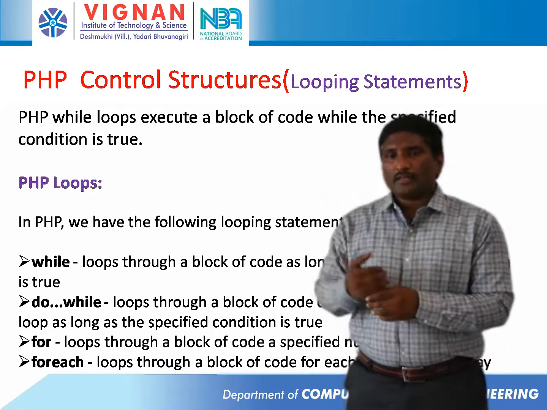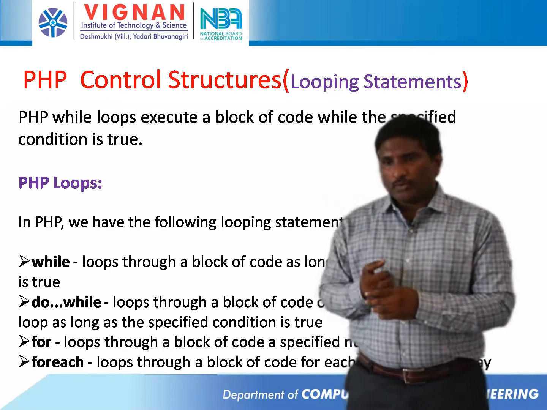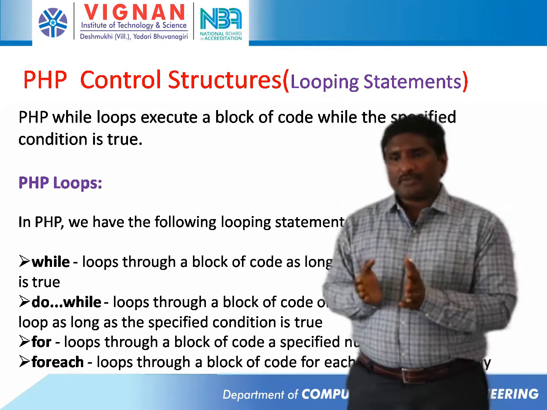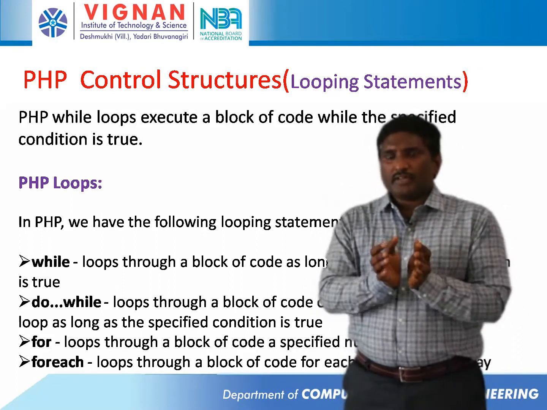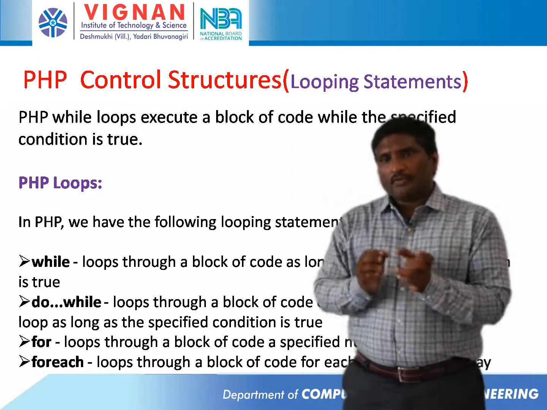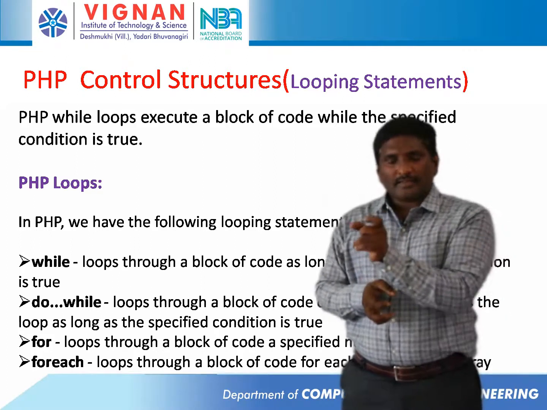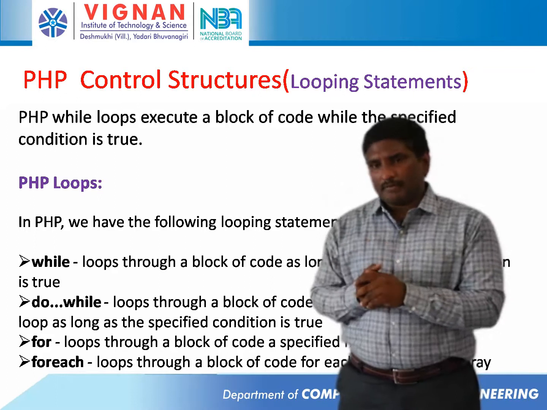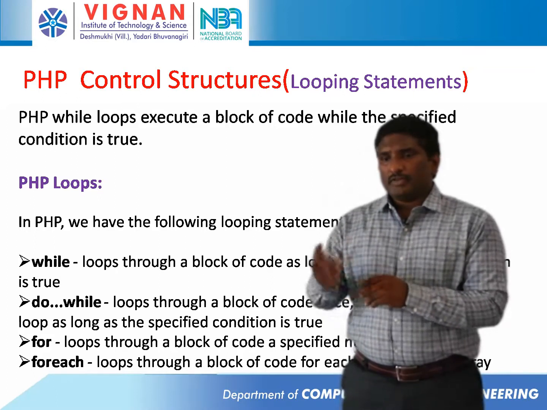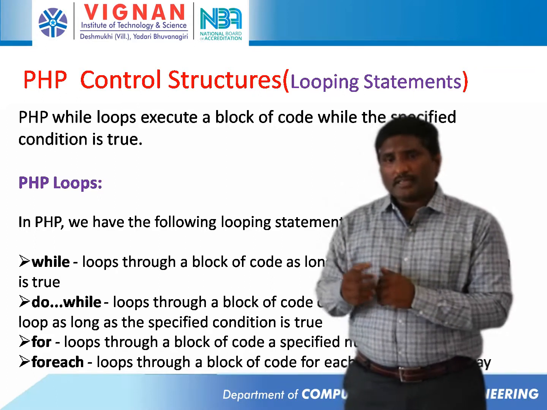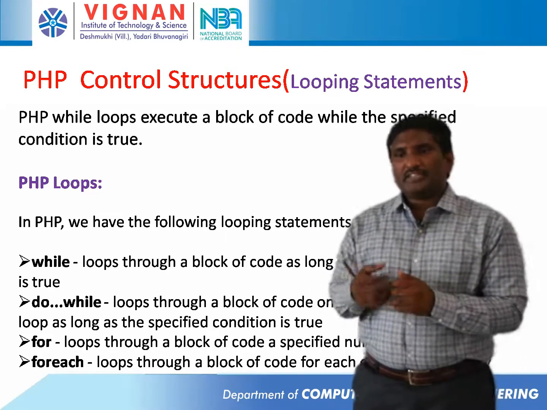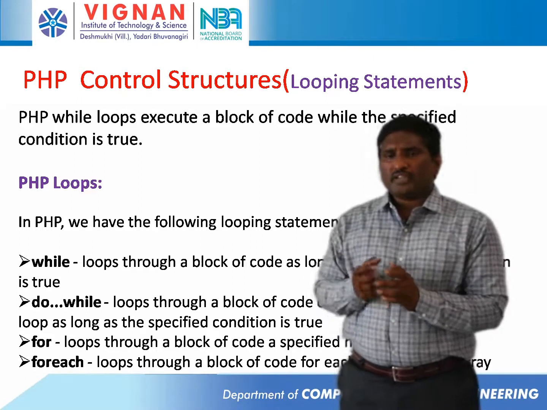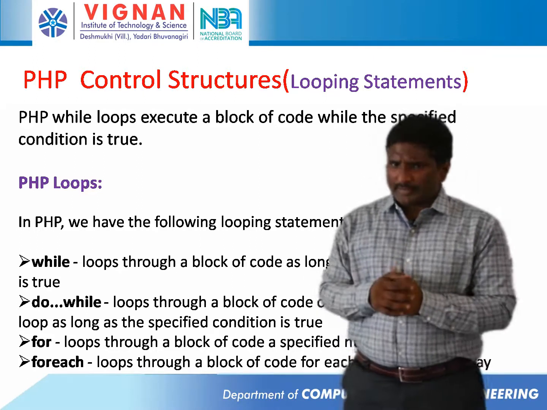One other looping statement is the for loop. It executes a block of code a specified number of times. The for loop consists of 3 arguments: one is initialization, then the condition check, and incrementing by a value. In that way we specify the for loop. Another is the foreach loop. It loops through a block of code for each element in an array. So the foreach loop we will use mostly for arrays.